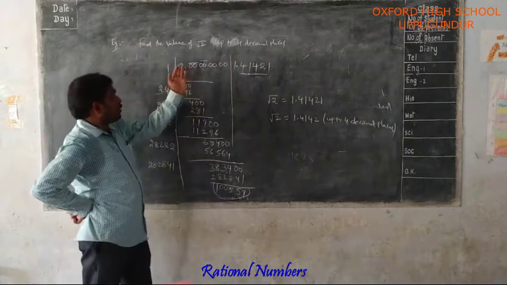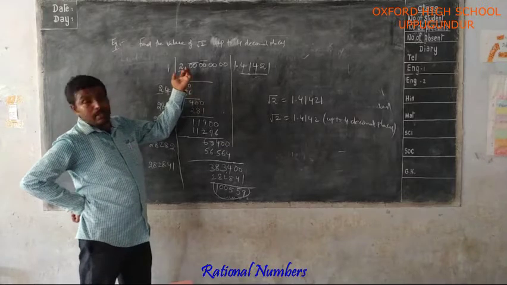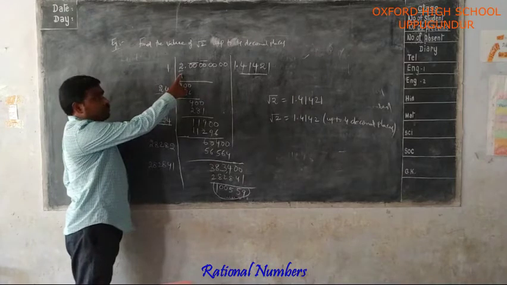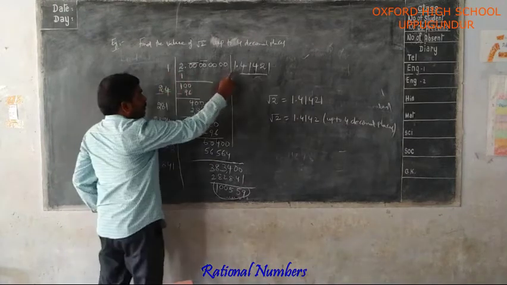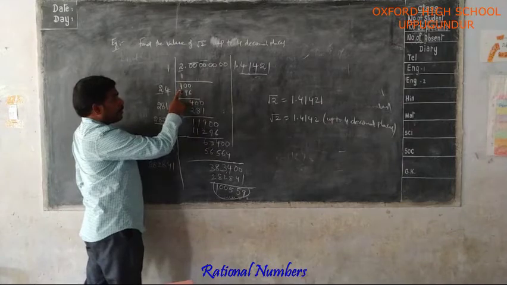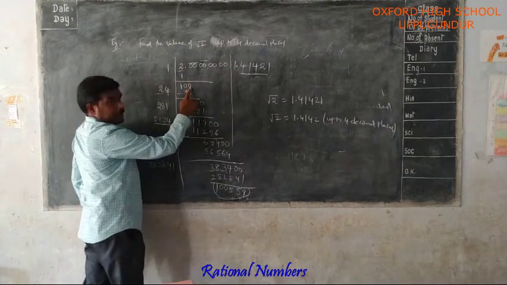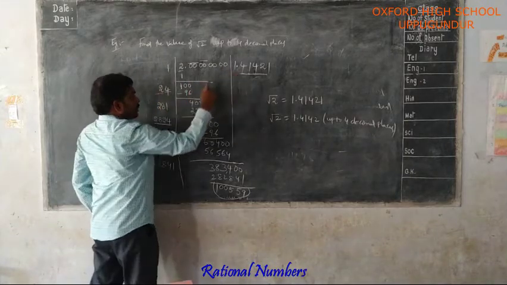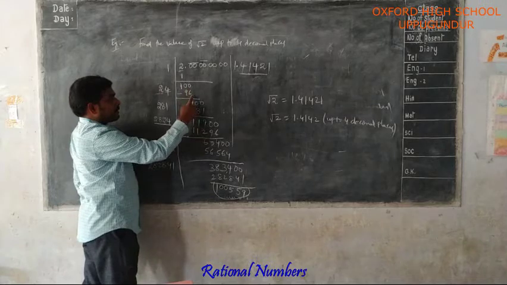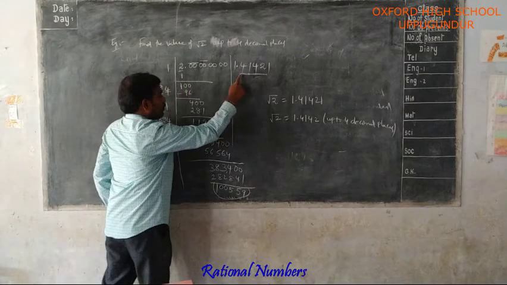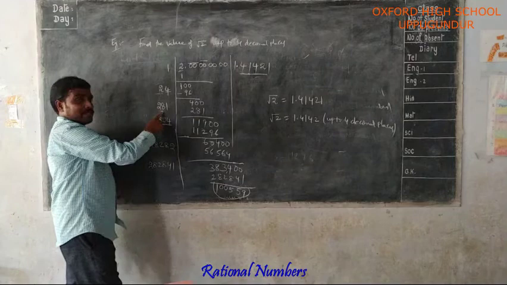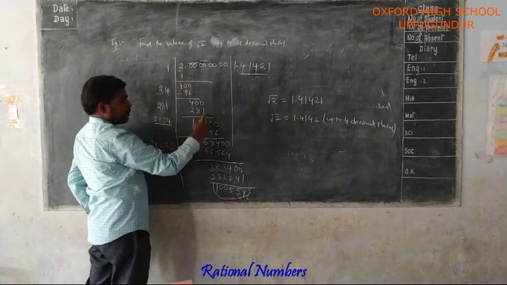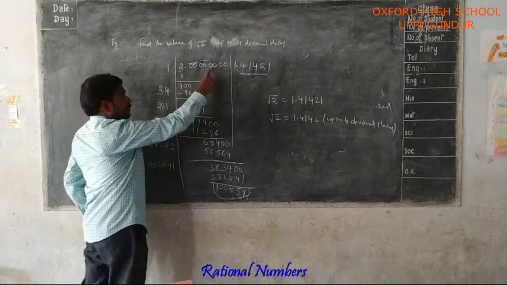So, when we are taking 2, after the point we are taking each period as 2 zeros. First, 2 is exactly divisible with which perfect square? 1. 1 ones are 1. The remainder is 1. Next we take the next period here, 100. Now 1 plus 1, 2, 24 fours are 96. Again 100 minus 96, 4. 24 plus 4, 28 is the next divisor, tens place and hundreds place. 281 once, 281. The remainder is 119. The next period is 0, 0.